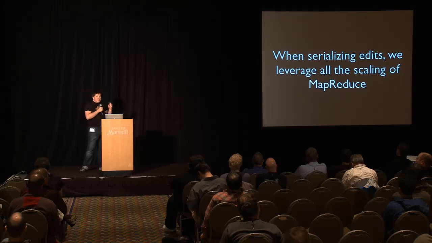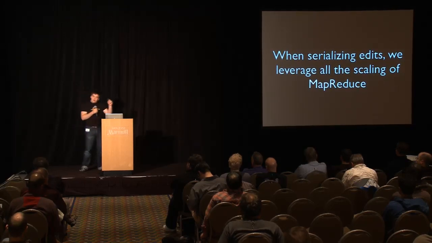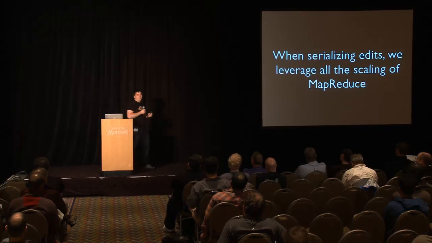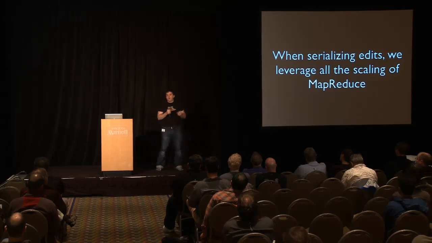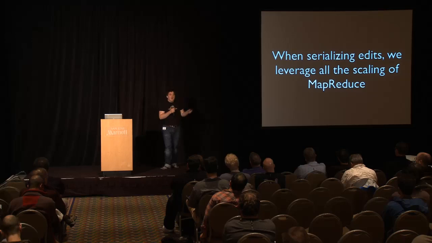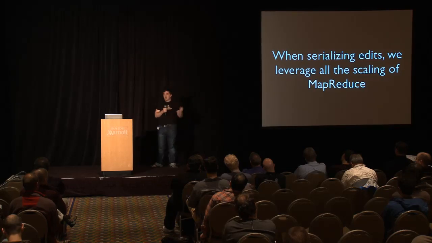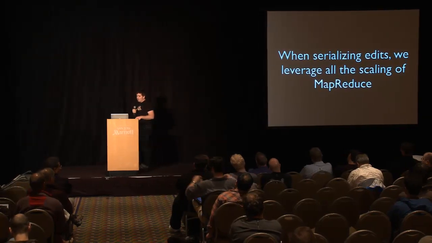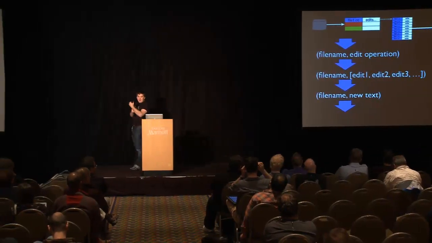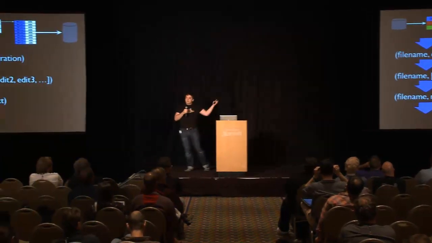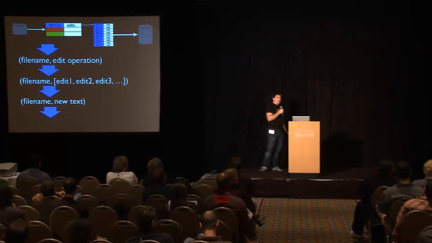All right. And then something really cool happens. We've written out one edit, but we have a lot of edits we need to apply to a very large code base. And this is where the MapReduce framework kicks back in. As we're serializing these edits, MapReduce understands how to move the edits around and work with them because we've written them out in this key value form. So we get the file name, we get the edit operation. MapReduce is going to consolidate all of the edit operations for a particular file.